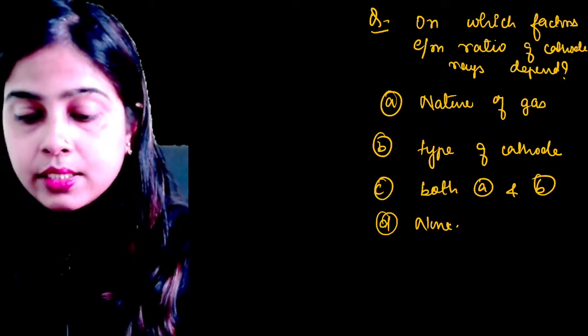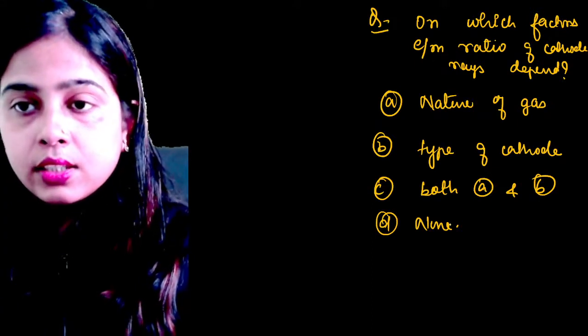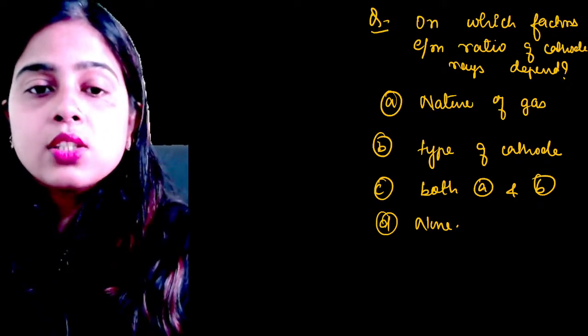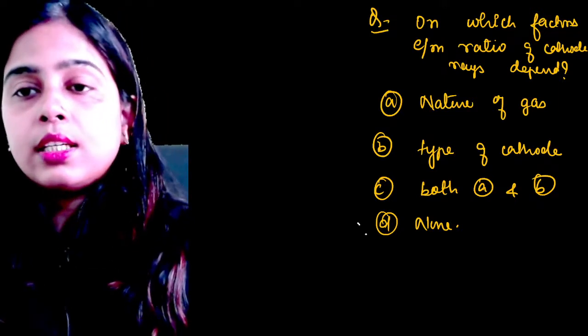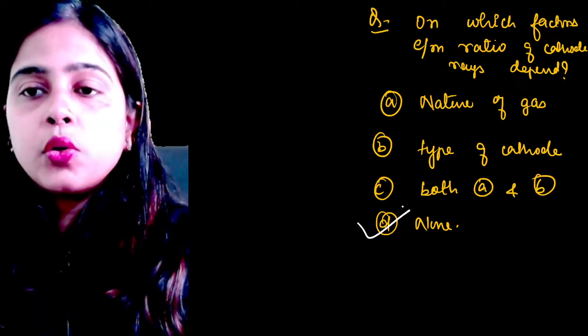I did not study this concept. Okay, okay. Hello, Shreyansh. C, I think. No. Actually, it is option number D. None. Okay. On which factors does the E by M ratio of cathode rays depend?